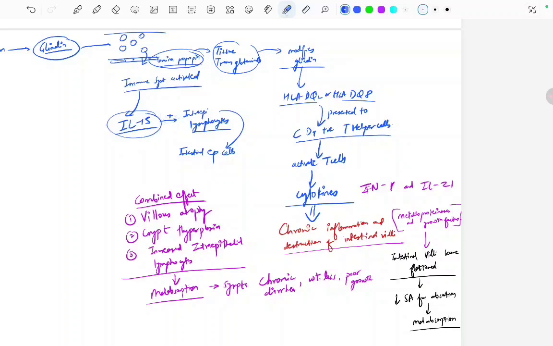These intraepithelial lymphocytes become overactive and kill the intestinal epithelial cells, right? These intestinal epithelial cells were being killed, okay, by inducing what? Apoptosis. Because of these stimulated intraepithelial cells, this further worsens the villus atrophy. So this is again contributing to the villus atrophy. Okay.